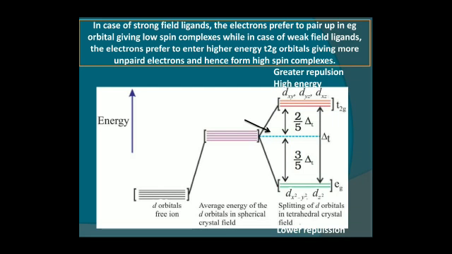So the energy between T2g and Eg is fixed. Where two electrons will go, it will be 0.6, and where three electrons will go, there will be 0.4. So the total is constant, that is 0.